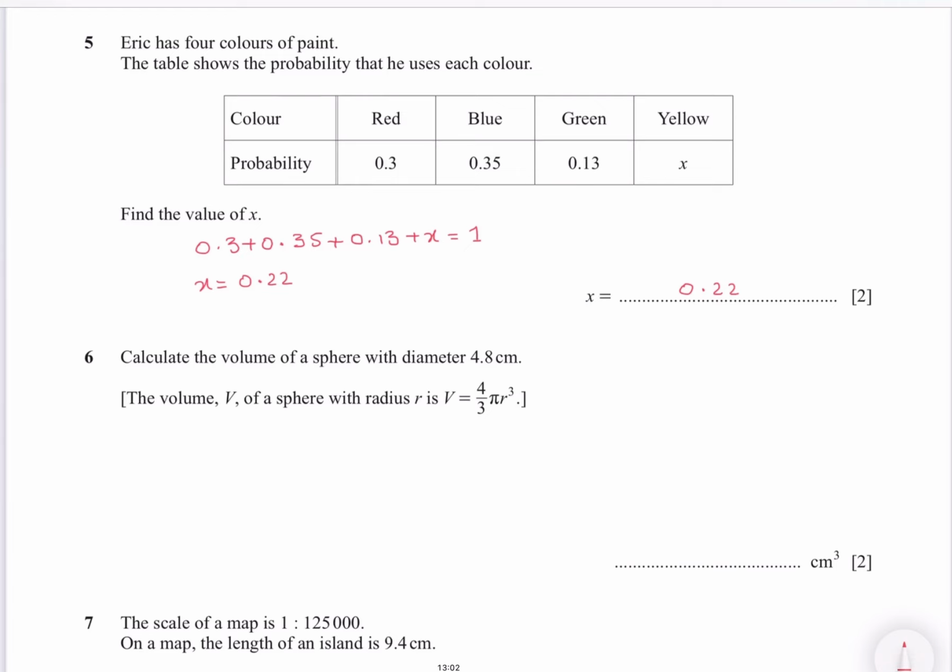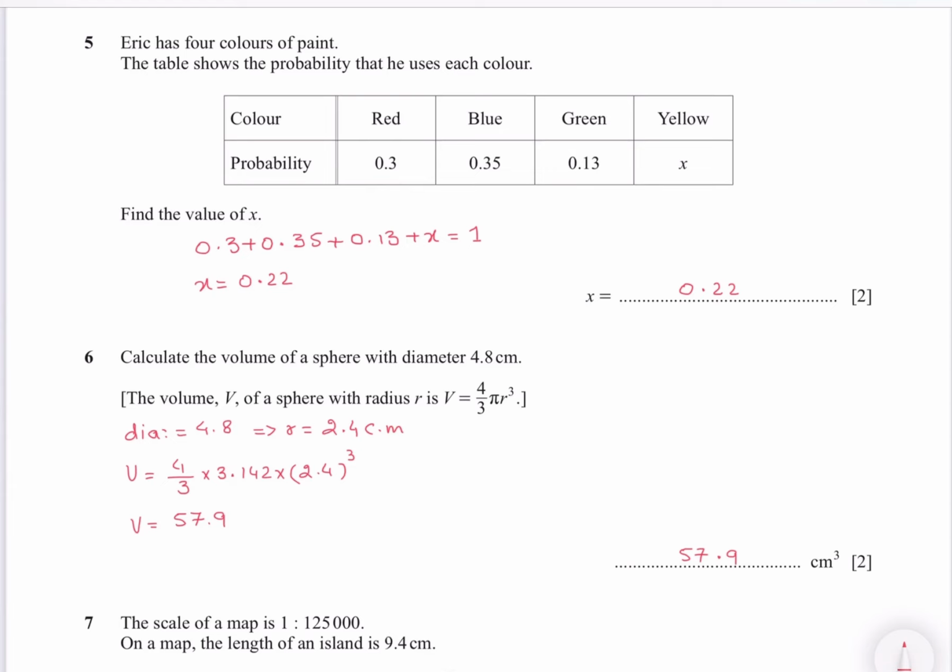Calculate the volume of a sphere with diameter 4.8. Okay, if the diameter is 4.8, so radius is half of it, 2.4. So put these values in the formula and use a calculator. You get 57.9 cubic centimeters.